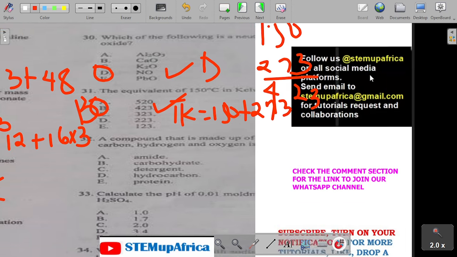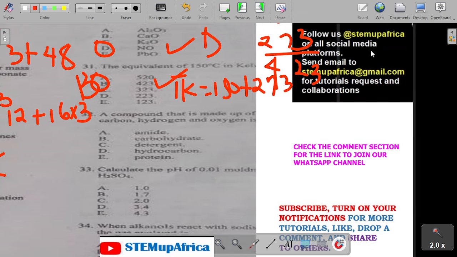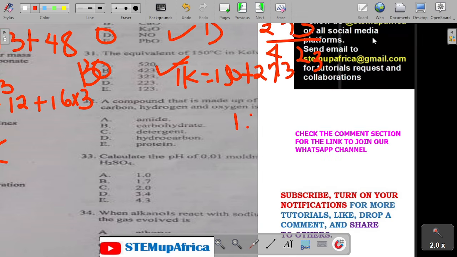32. A compound that is made up of carbon, hydrogen, and oxygen, that is a carbohydrate, in the ratio of 1 to 1 is CH2O. That is carbohydrate, B.